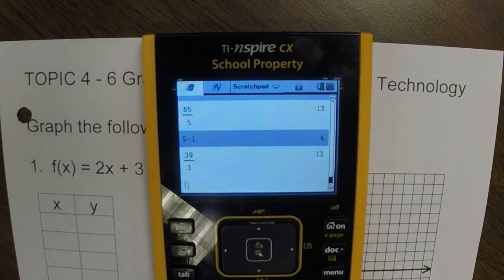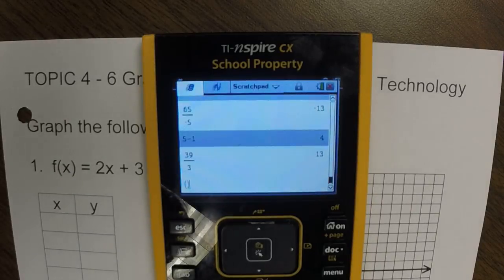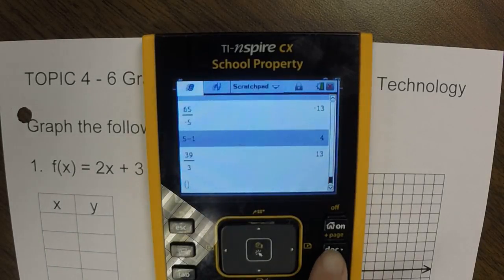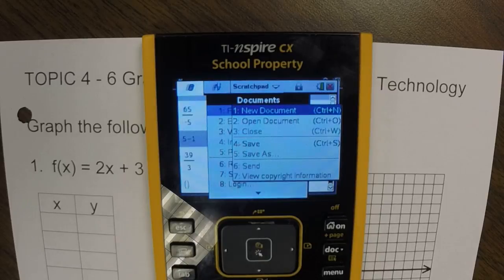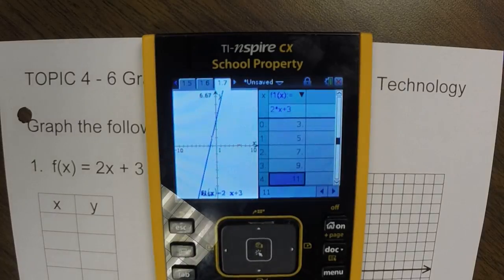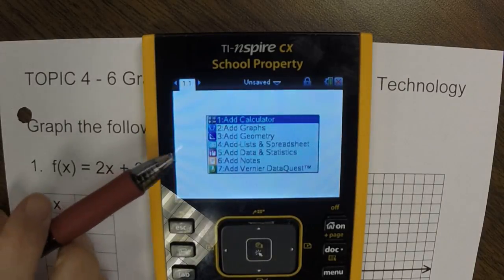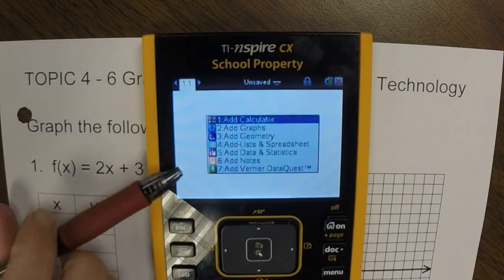So one thing that you can do that all of you need to know how to do is start a new document. So if you go to Doc right here below the On button, it'll give you a bunch of options. Pick File, and then we want a new document so that our calculator is clean. So then you would just say, no, I don't want to save anything. And then it'll give you options. Do you want to add a calculator, add a graph, add whatever it is?